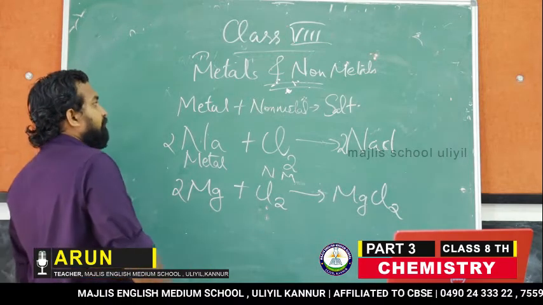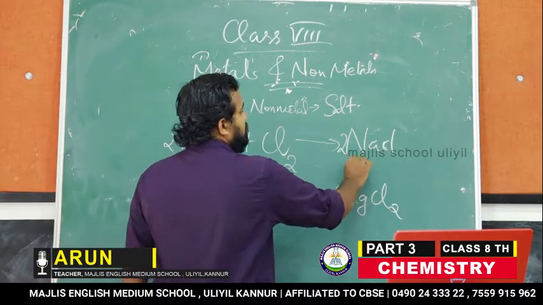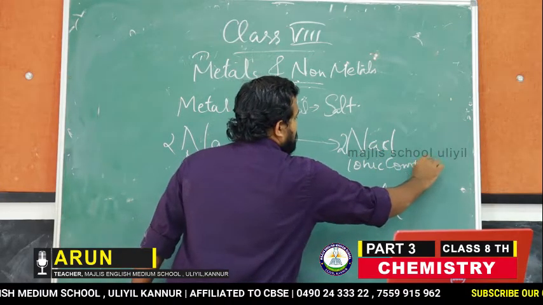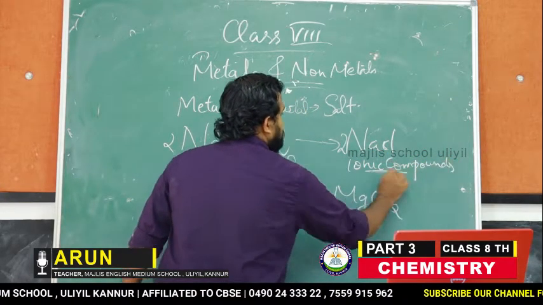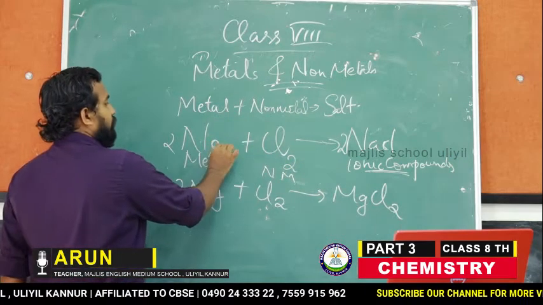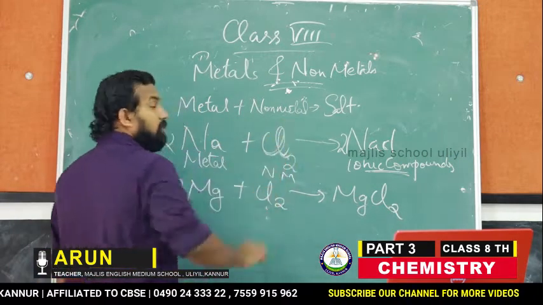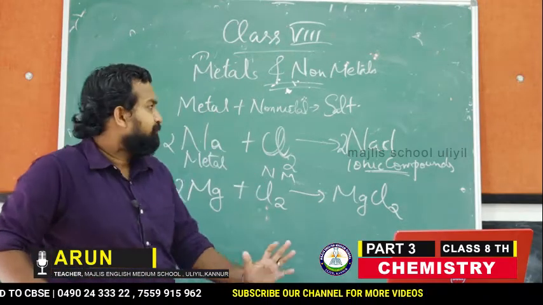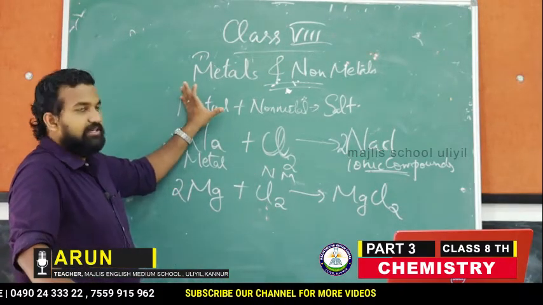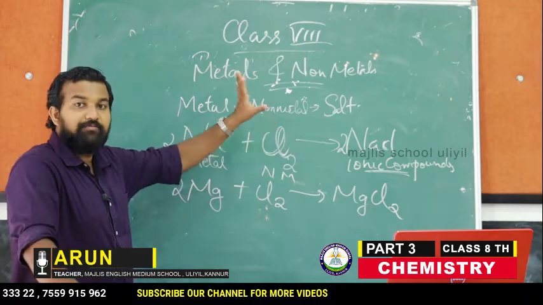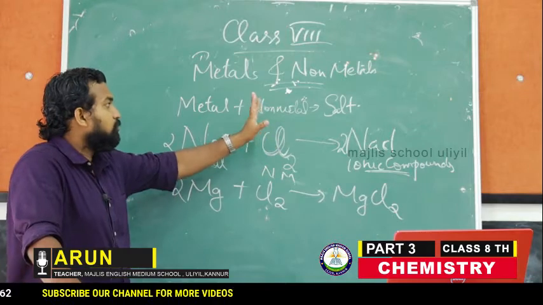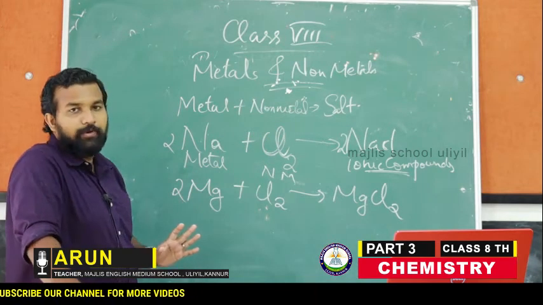Okay. So this salt is termed as an ionic compound. Ions. Sodium is converted into an ion, chlorine is converted into an ion. This theory you will study in your higher classes. Anyway, just understand that when a metal reacts with a non-metal, we will get salt. And those salts are named as ionic compounds.